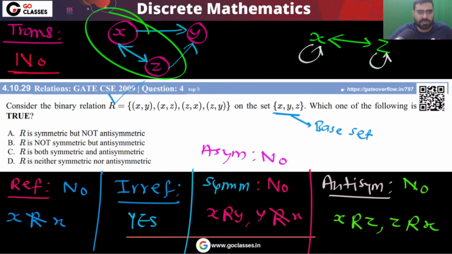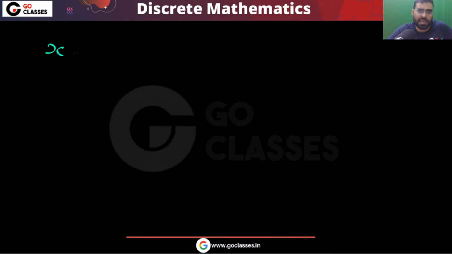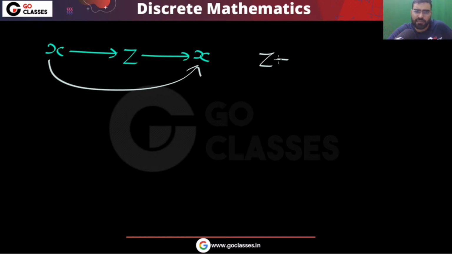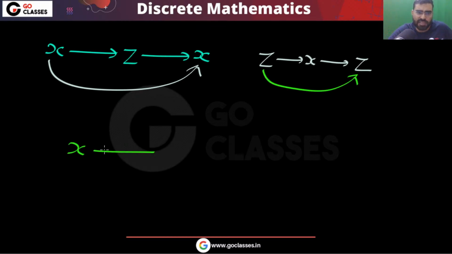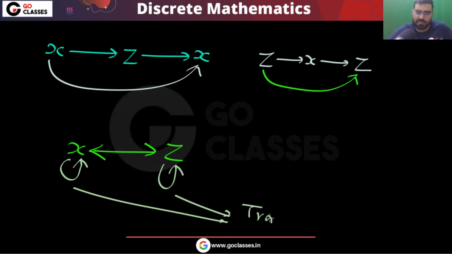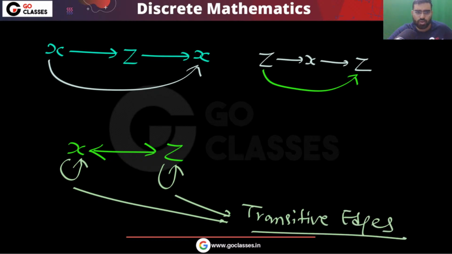This is something important: if x is related to z and z is related to x, then x should be related to x. Similarly, if z is related to x and x is related to z, then z should be related to z. So whenever x is related to z and z is related to x, these are the transitive arrows, the transitive edges. So the relation is not transitive.